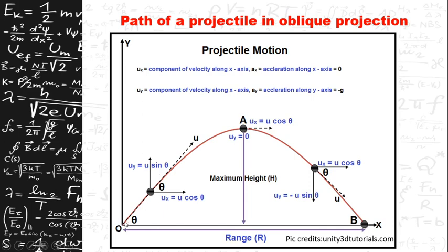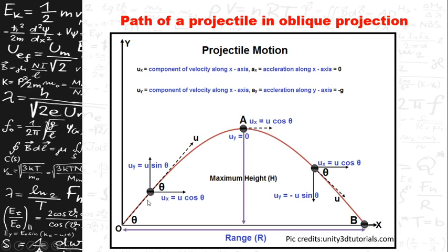Now uy, from the point of projection to the maximum height, decreases gradually and becomes 0 at maximum height. From maximum height, it again gradually increases and becomes maximum at the ground here.